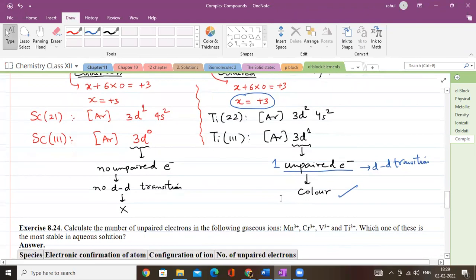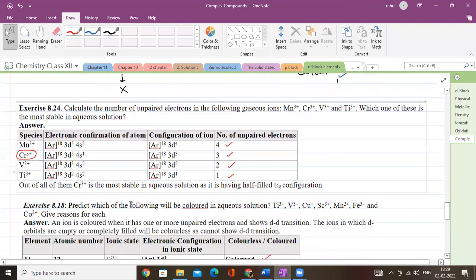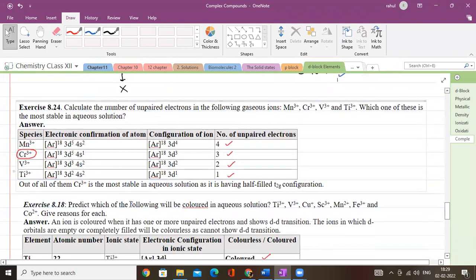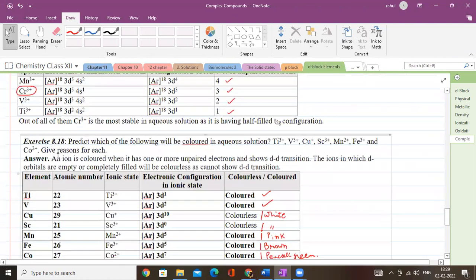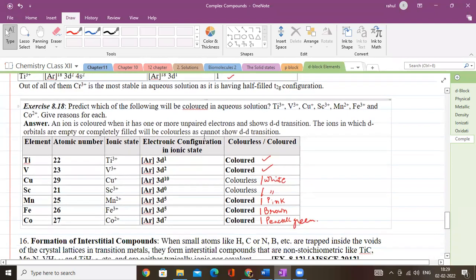Now, as I said, we have already discussed this question, calculate the number of unpaired electrons, right? The question which is asked from here is this: predict which of the following will be colored in aqua solution. Of course, it depends upon the number of unpaired electrons. For example, titanium is atomic number 22. Titanium 3 positive it is asking. So titanium 3 positive means 3d1. So it will be colored because it will have, of course, DD transition.